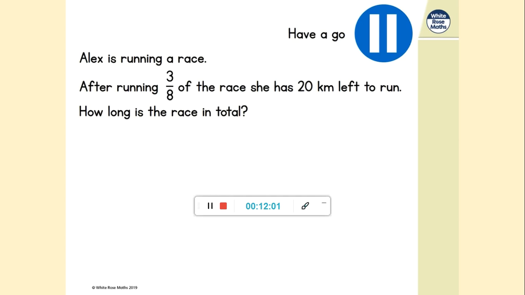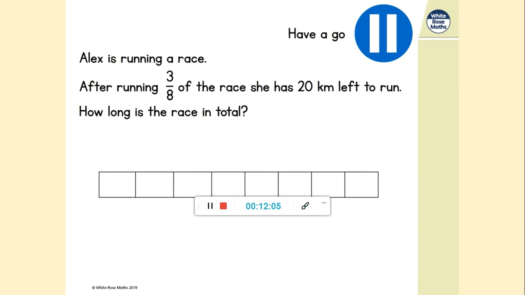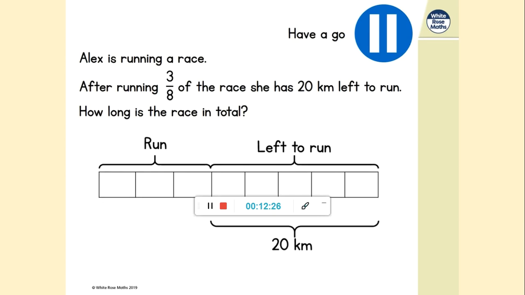So we know that this race is divided into 8ths. So there we've got our 8 pieces. After running 3/8 of the race, she's got 20 kilometres left to run. So if Alex has run 3/8, she's not run 5/8. So let's show run as 3/8, and she's not run 5/8. Because, of course, when she's finished the race, she's run 8/8. And we know something about this, how much she's got left to run. We know that that's 20 kilometres.